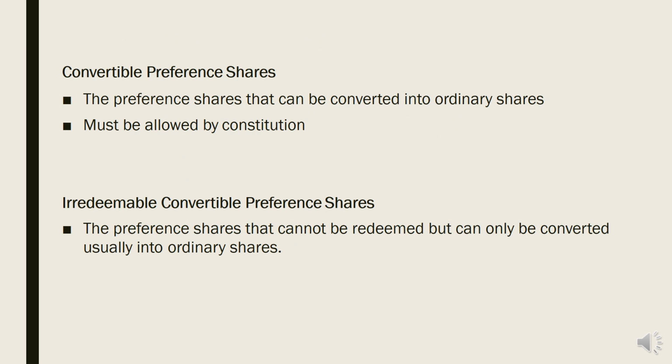Convertible preference shares are preference shares that can be converted into ordinary shares. This also must be allowed by the constitution. Irredeemable convertible preference shares are preference shares that cannot be redeemed but can only be converted, usually into ordinary shares.